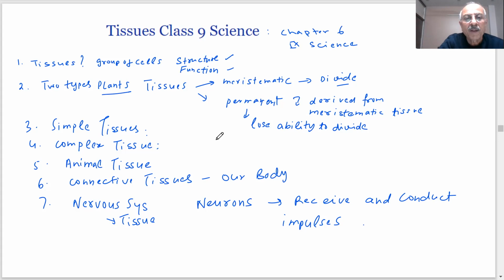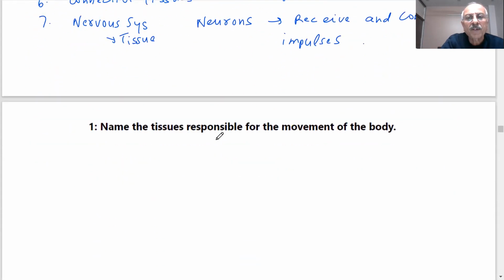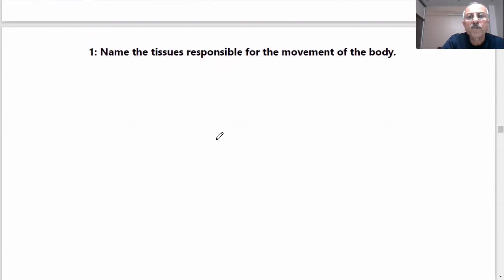Let us see, students, what type of different type of questions we are trying to do. Earlier, we have done a lot of reason assertion questions, MCQ questions, so many types of questions. Now here are coming questions. Name the tissue responsible for the movement of the body. Your body is under movement, students. So what answer are we giving? You can take 1 to 2 minutes and think about them and answer the question, students.